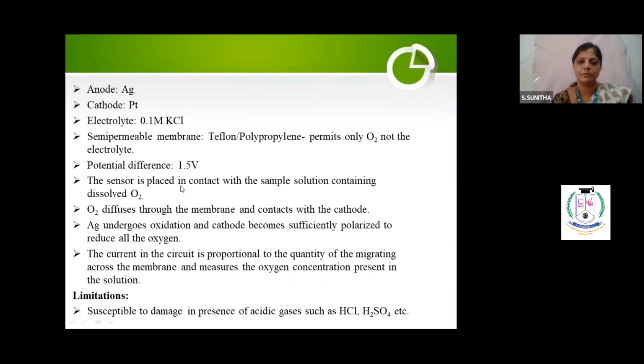The sensor is placed in contact with the sample solution, and oxygen diffuses through the membrane and contacts the cathode. Silver undergoes oxidation and the cathode becomes negative. Do you understand the current in the circuit? Now oxygen will take the electrons, and it will produce some current. The current is proportional to the amount of oxygen present in the sample solution.